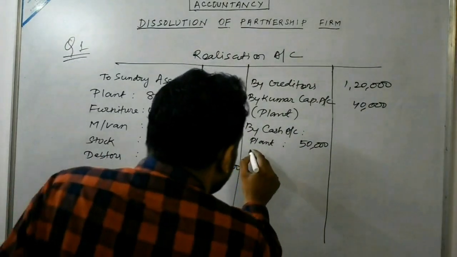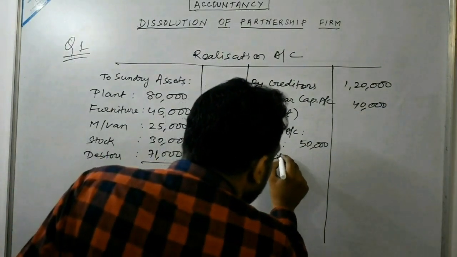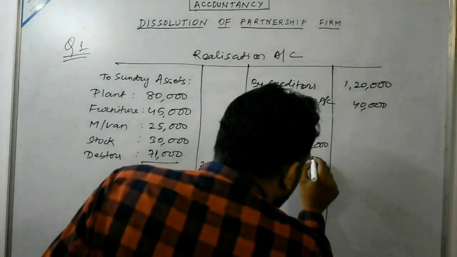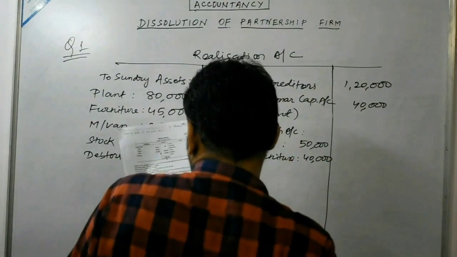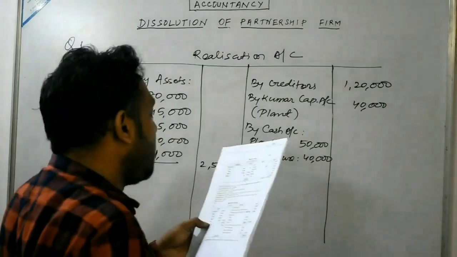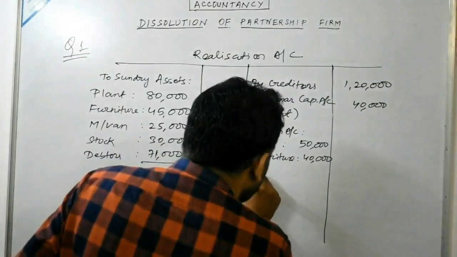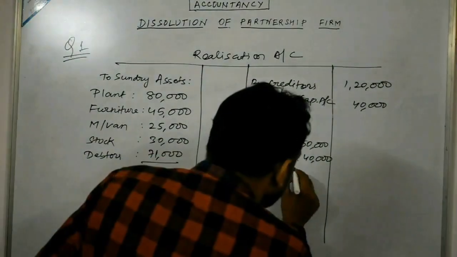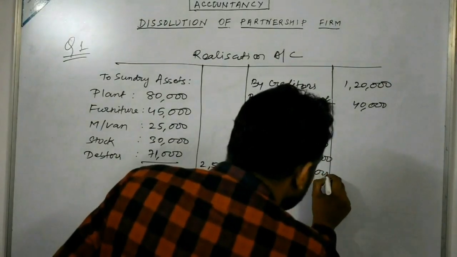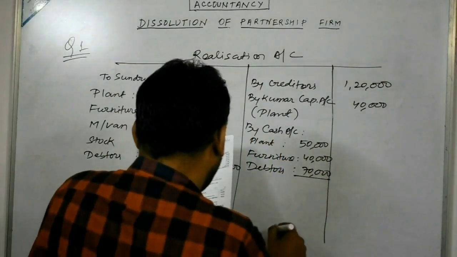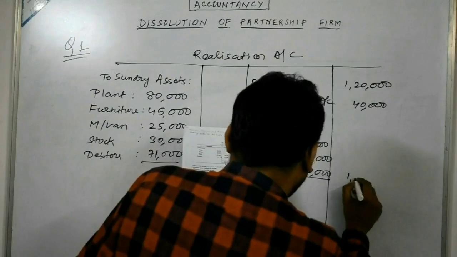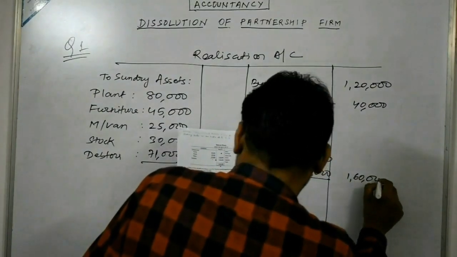Furniture realizable value is 40,000. Debtor, 1,000 less, is 70,000. So the total amount is 1,60,000.